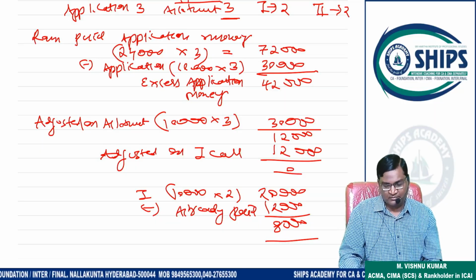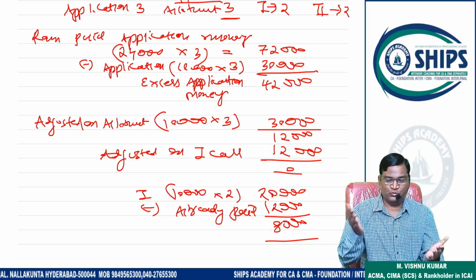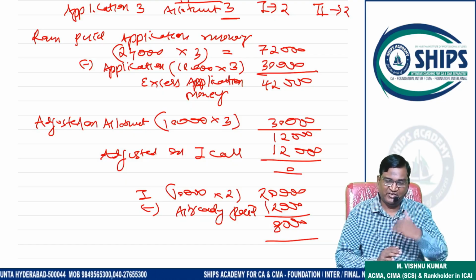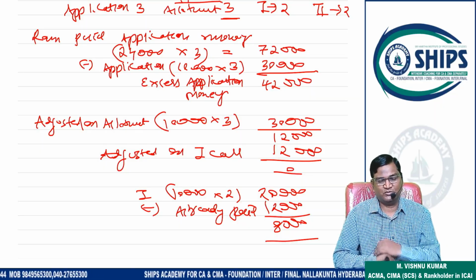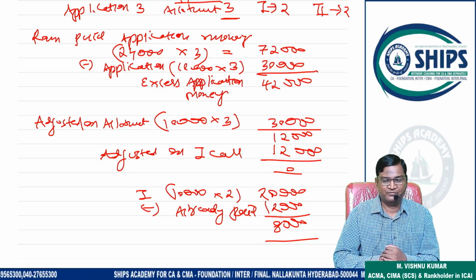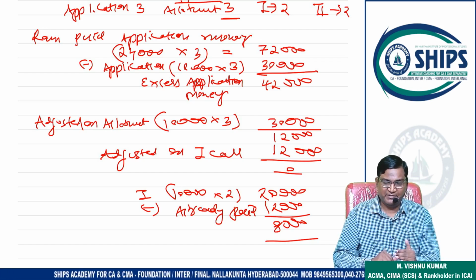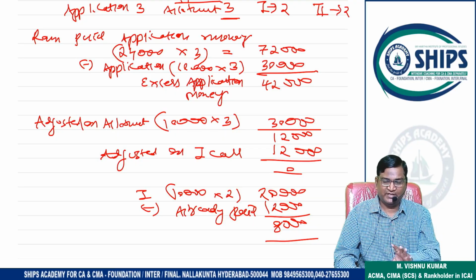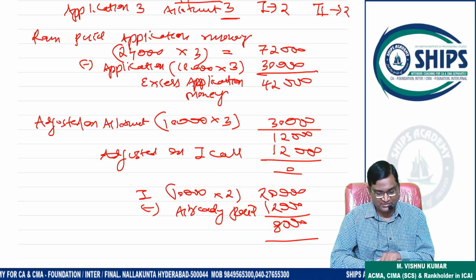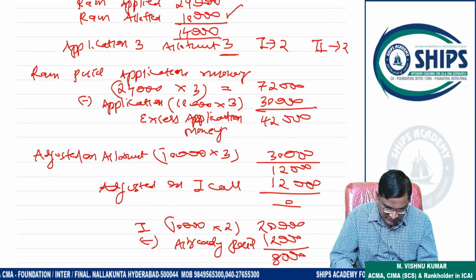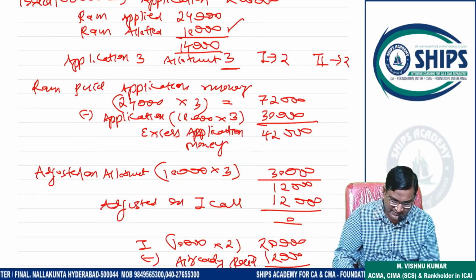Understand? In total he has to pay 20,000 on the first call, na? 10,000 shares into 2. But how much did he already pay in advance? 12,000. So this 12,000 will be adjusted. He only has to pay 8,000 when the first call is made. So he paid the money in advance. That's why this is called calls in advance. Okay, is this explanation understood by all, please? This is the most important, this is the most important area.